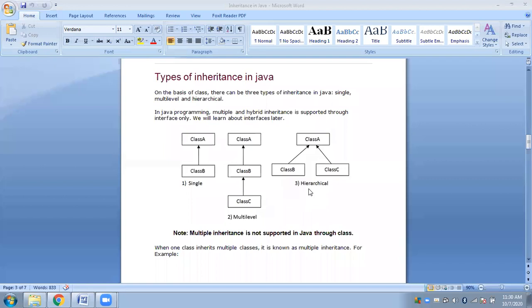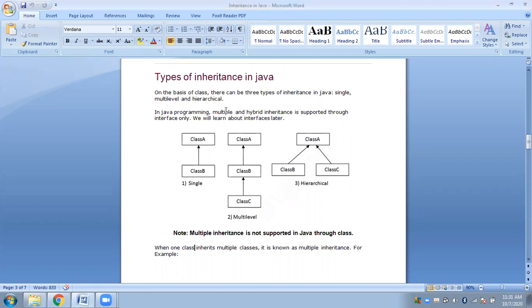Next we have hierarchical. In hierarchical inheritance, you have one base class and two derived classes. Not just two, you can have any number of derived classes. The basic definition is: when we have multiple derived or child classes from a single base class, that is called hierarchical inheritance. Having one base class, you can have any number of derived classes or child classes. Here we have shown only two classes, B and C.